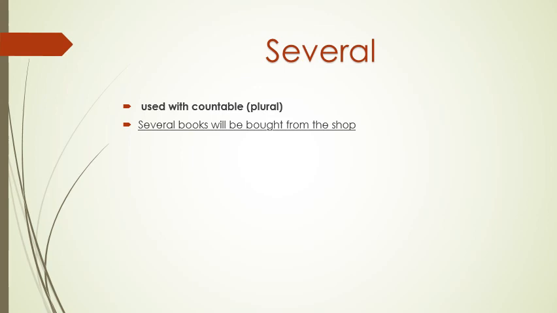So if I say many books will be bought from the shop, that's correct. If I say several books will be bought from the shop, that's correct. But I can't say much books. I can say few books, and I can say a few books. Yes, I can say that. So sometimes some quantifiers can replace each other. Okay? Thanks for listening.